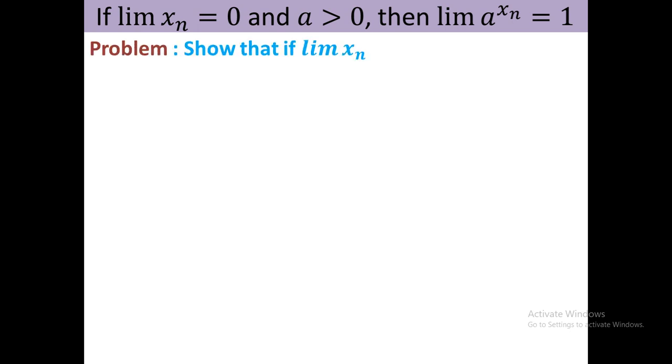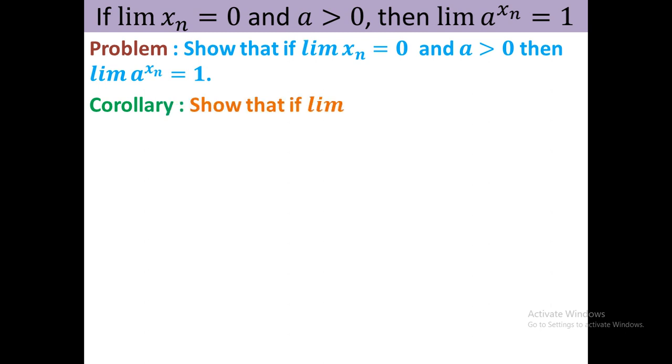This was our problem. Now I give another problem as a corollary: if the limit of x_n equals L and a is positive, then a to the power x_n converges to a to the power L. The difference between the two problems is that here the limit is 0 but here it is L, and here the limit will be a to the power L, whereas there a to the power 0 is 1. So this is the generalization of that problem.